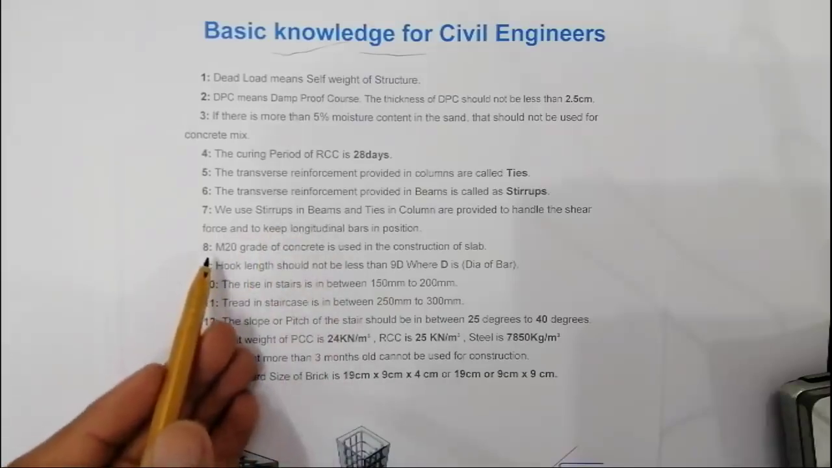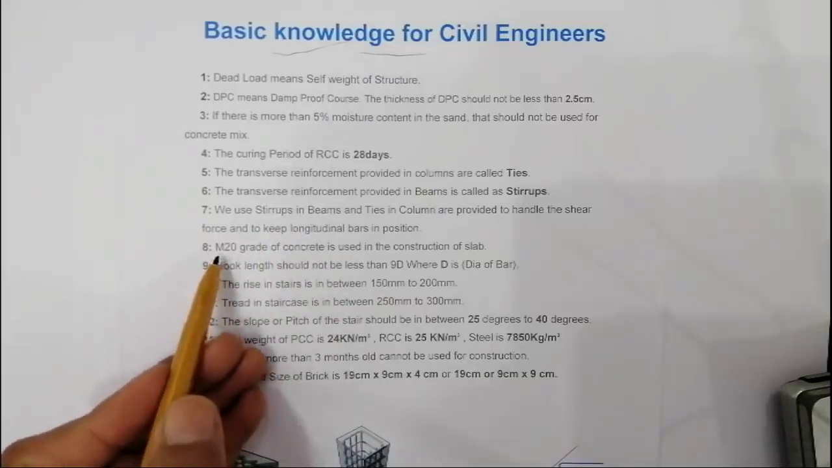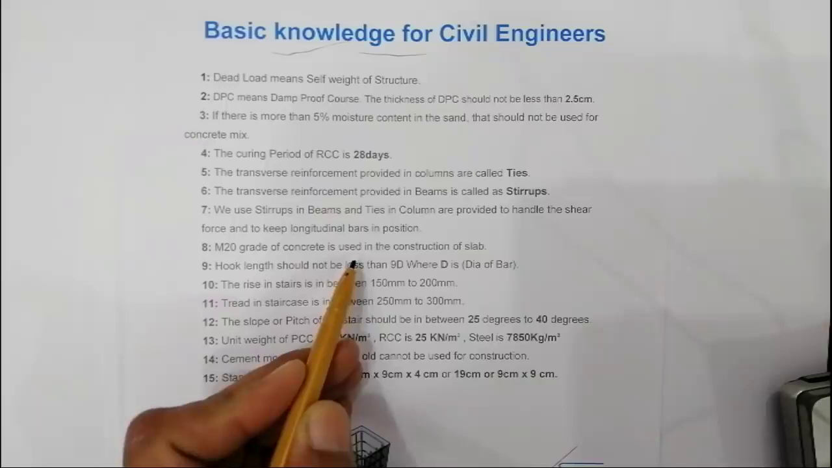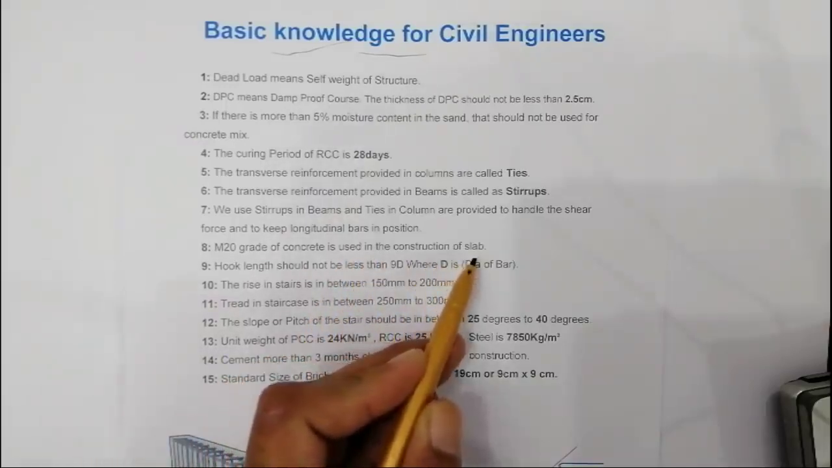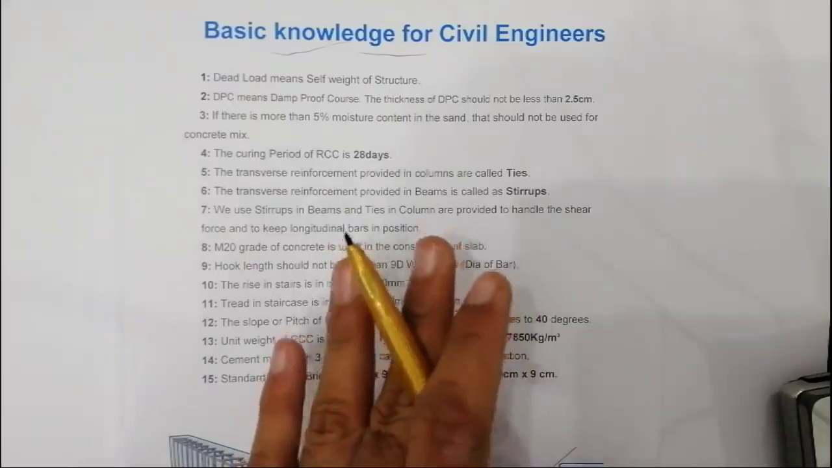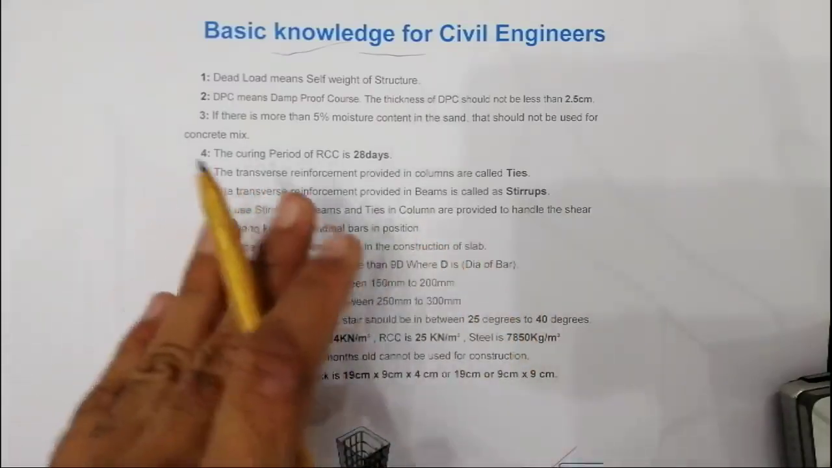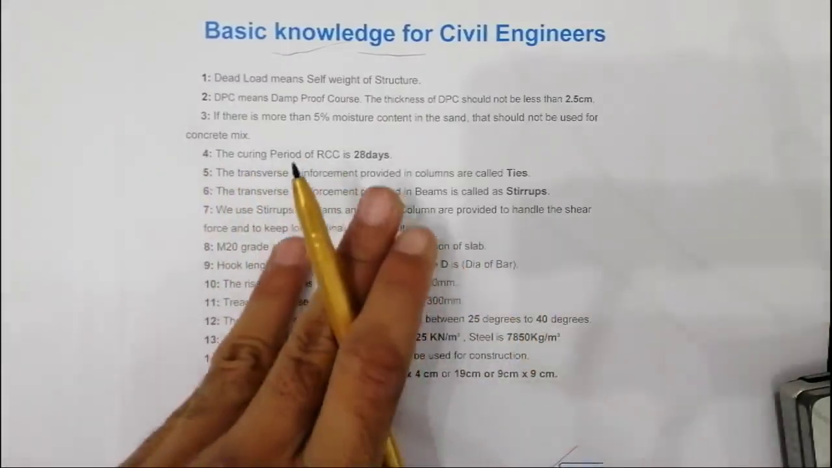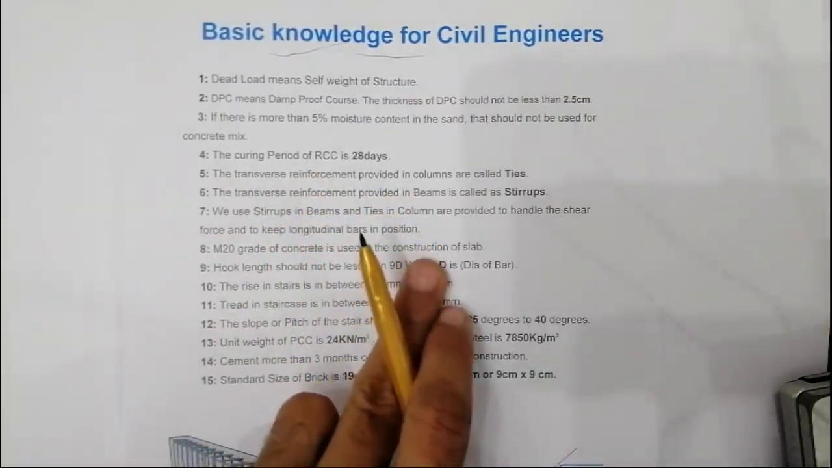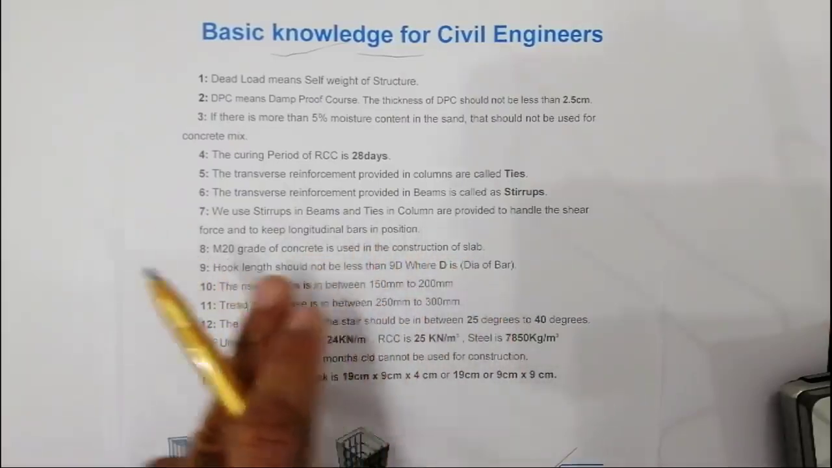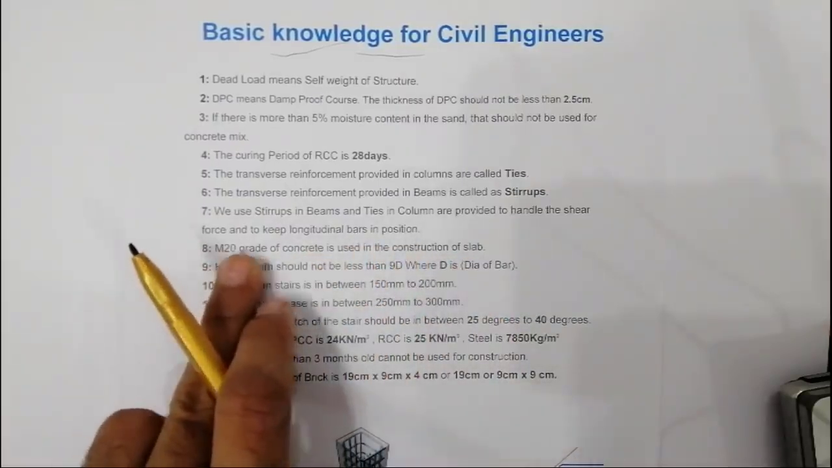Now we have the eighth one. M20 grade of concrete is used in construction of slab. So it's very important. Many students are asking, sir, which grade of concrete should be used in slab? For RCC slab, or for construction of slab, we should use M20 grade of concrete, which ratio is